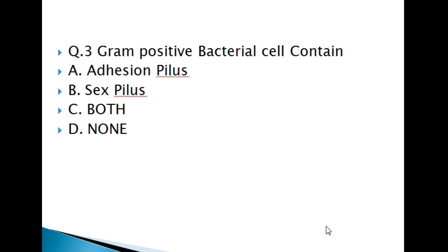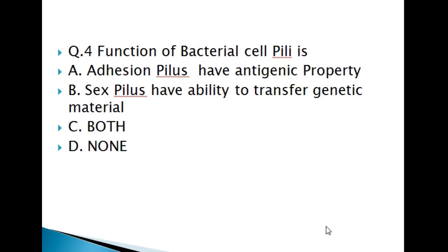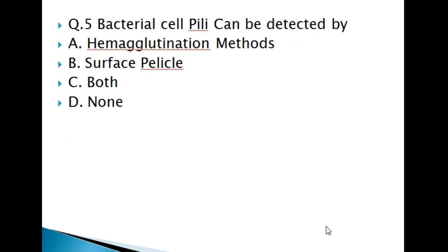Question number 3. Gram positive bacterial cell contains A. Adhesion pilus. B. Sex pilus. C. Both of these, and D. None of these. Question number 4. Function of bacterial cell pili is A. Adhesion pilus have antigenic property. B. Sex pilus have ability to transfer genetic material. C. Both of these, and D. None of these. Question number 5. Bacterial cell pili can be detected by A. Hemagglutination method. B. Surface pellicle method. C. Both of these, and D. None of these. So I already discussed the answers of all of these questions in the lecture.